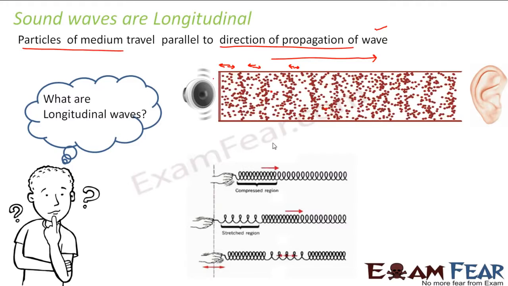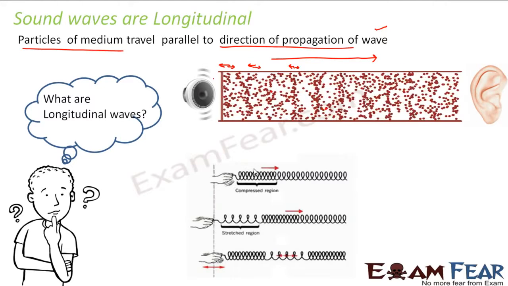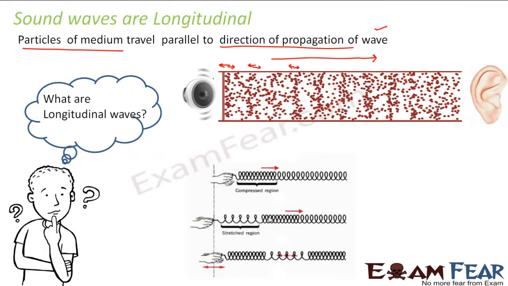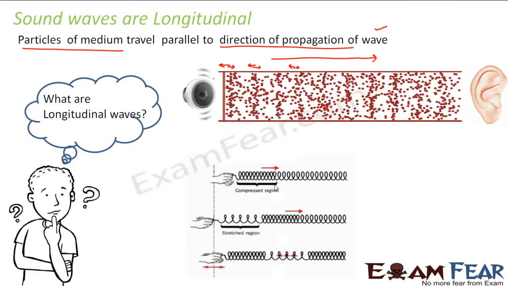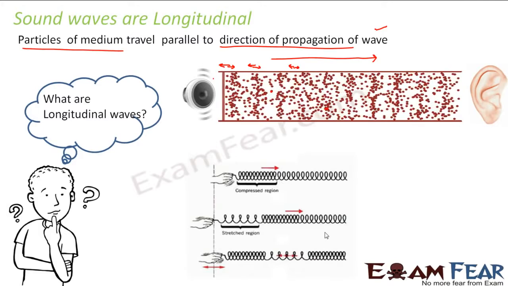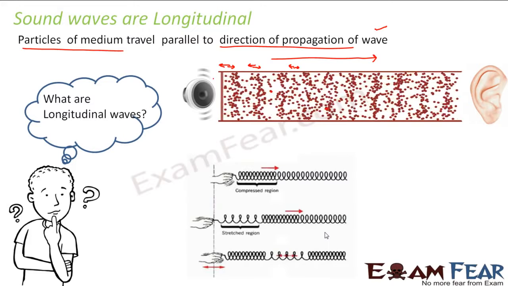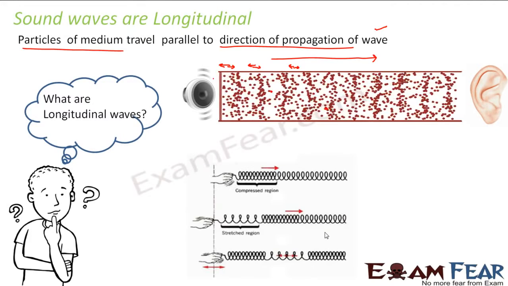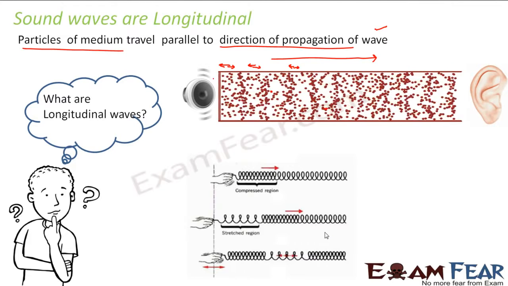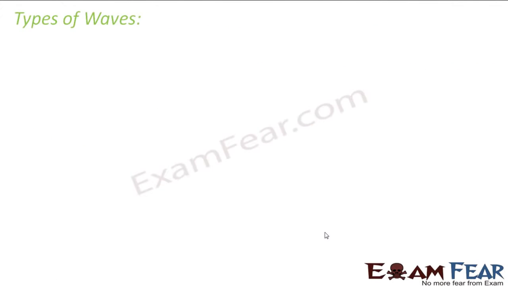At the same time, if you see how the disturbance is moving, initially the disturbance was here where the particles were compressed, after that the particles are compressed in the middle region, after that the particles are compressed here. That means gradually it is moving along this direction. So here also the particles are oscillating in a direction parallel to the direction of propagation of the wave.